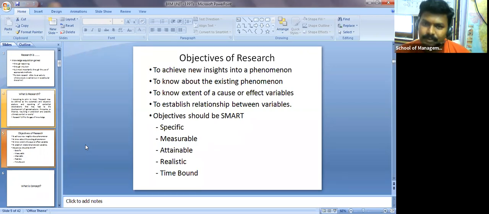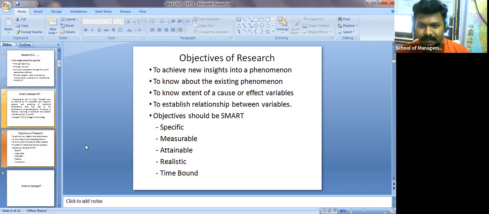Your objective should be specific, measurable, attainable, realistic, and time bound. When you are doing any research work, your objective should be specific. You should have clarity on that.